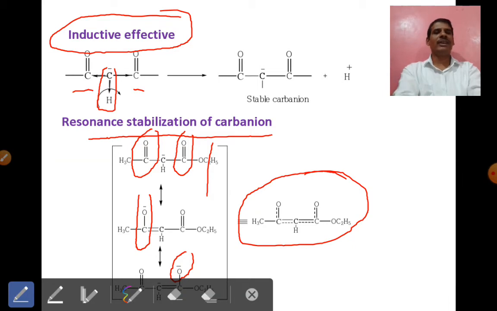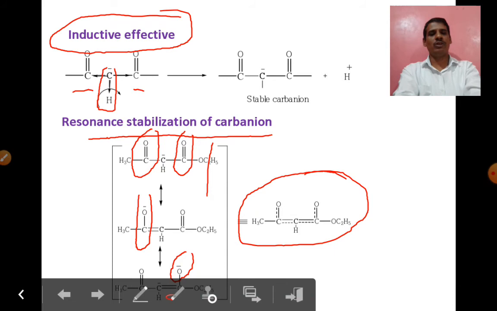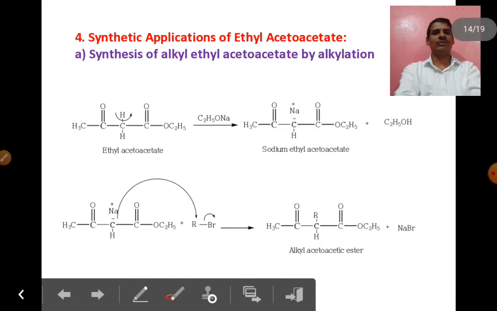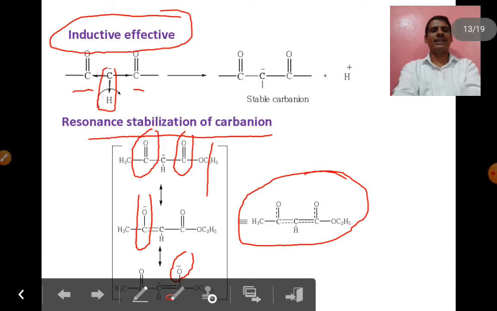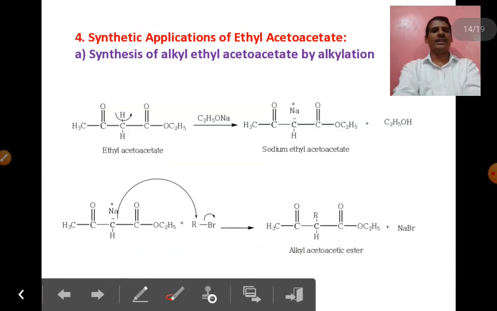In this way the CH2 shows a more acidic nature due to the inductive effect as well as the resonance effect, which we can also call the mesomeric effect. So these are very important for the acidic nature of ethyl acetoacetate. Now see some important applications of ethyl acetoacetate.